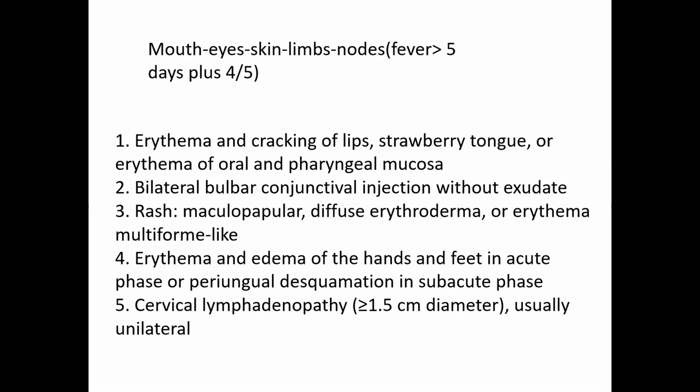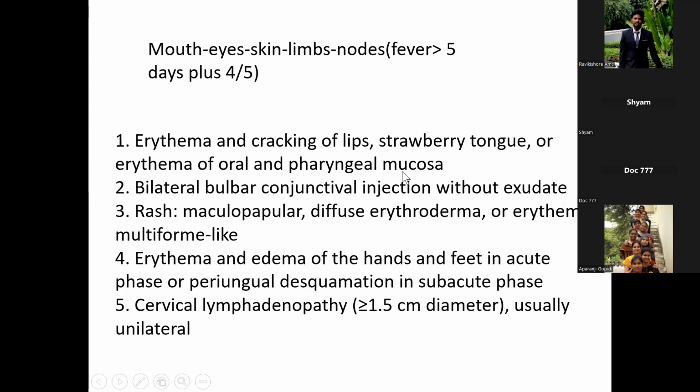Okay. So how do we diagnose? The criteria: whenever you have a child with fever for more than 5 days of unknown etiology, and at least 4 out of 5 of these should be there. We can remember them as mouth, eyes, skin, limbs, and nodes. In the mouth, it is either erythema and cracking of lips, and or strawberry tongue, or erythema of the oral and pharyngeal mucosa.